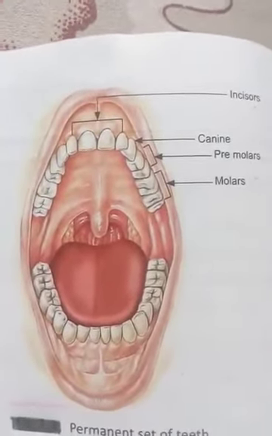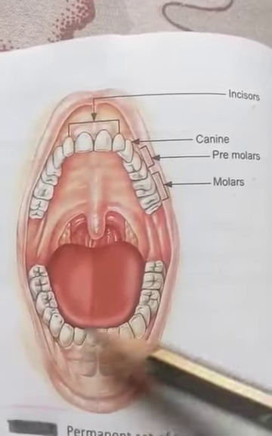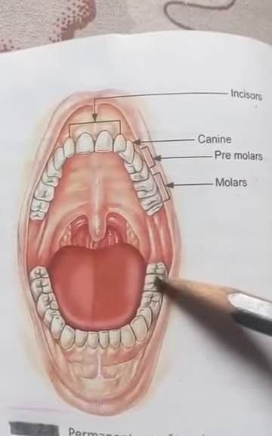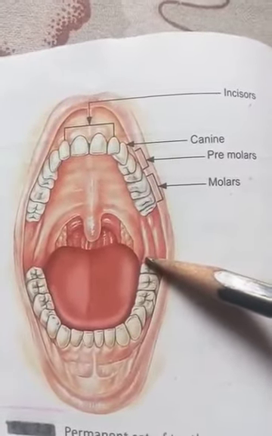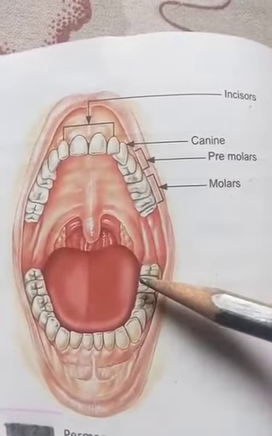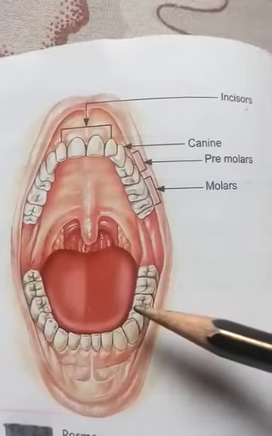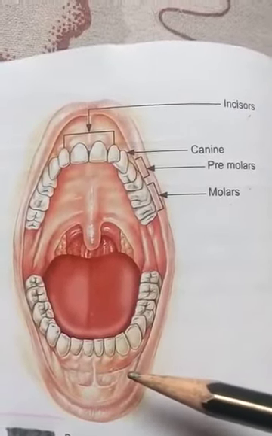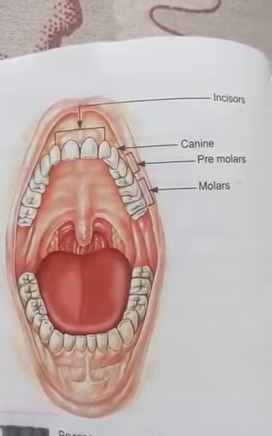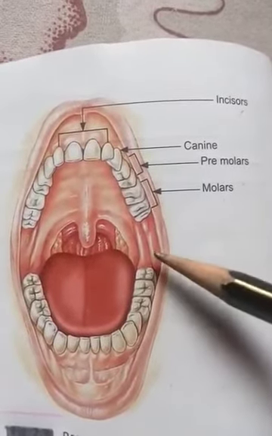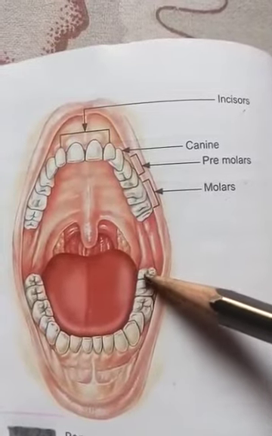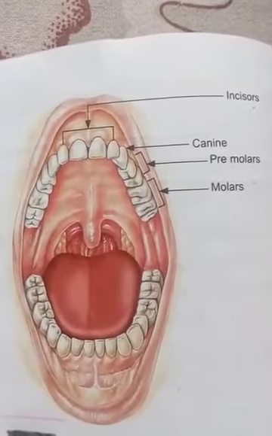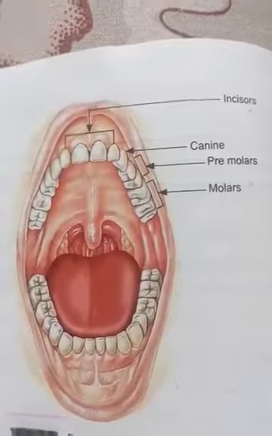These teeth, if you can see, will come after the age of 18 years. So their number will be 32. But till the age of 18, their number will be 28. Afterward, the wisdom teeth will come after the age of 18. So the total number is 32 in your mouth.